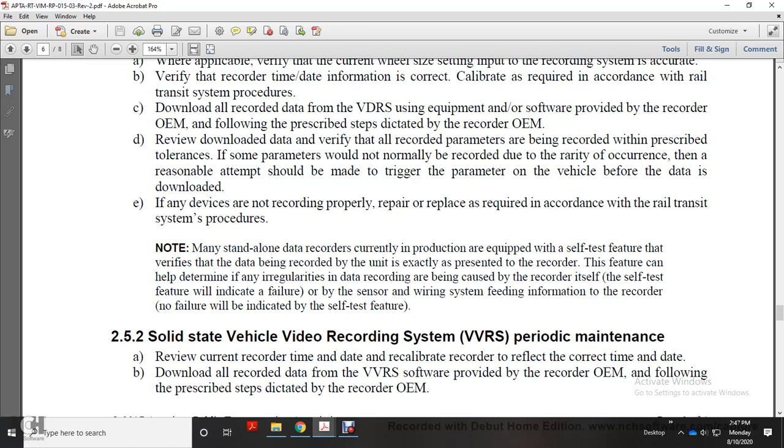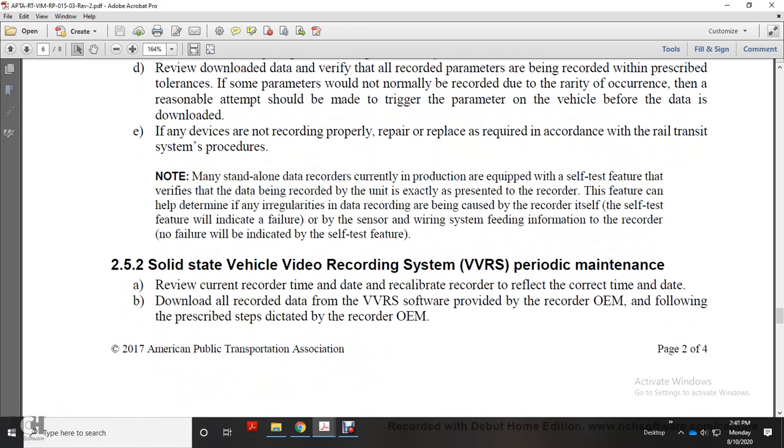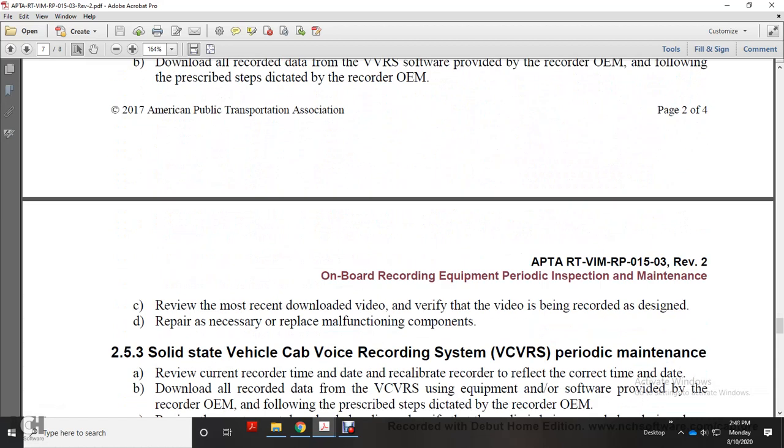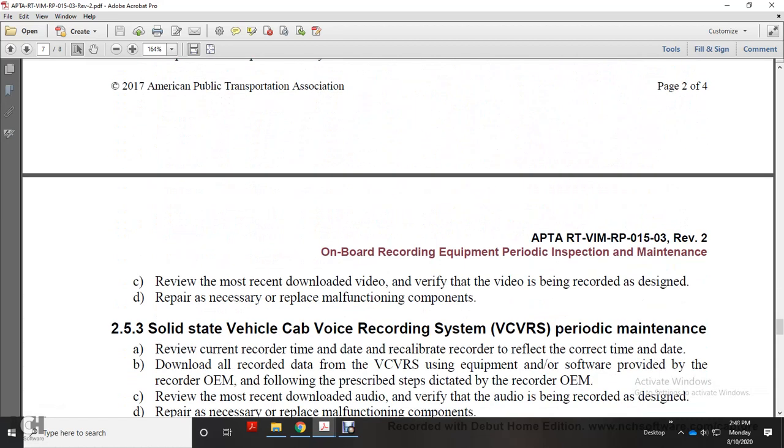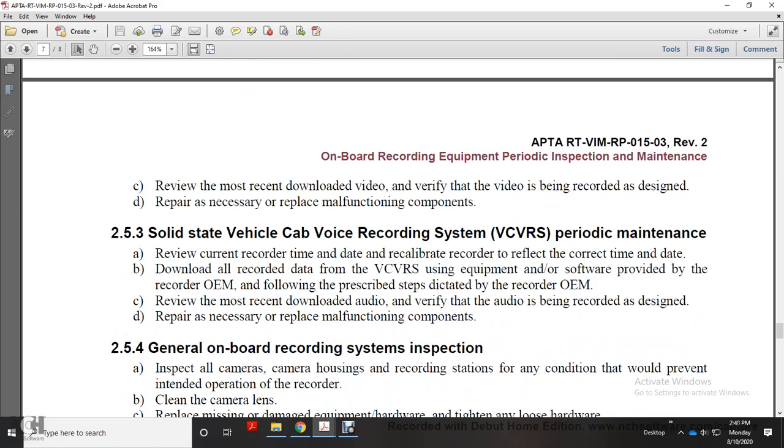Alright, 2.5.2, solid-state vehicle video recording system periodic maintenance. Review the current recorded time data and calibrate recorders to reflect the current time and date. Download all recorded data from the vehicle video recording system using equipment and software provided by the recorder original equipment manufacturer, following the prescribed steps dedicated to the recorder equipment. Play back the most recent downloaded video and verify the video is being recorded as designed. Repair as necessary, replace malfunctioning components.